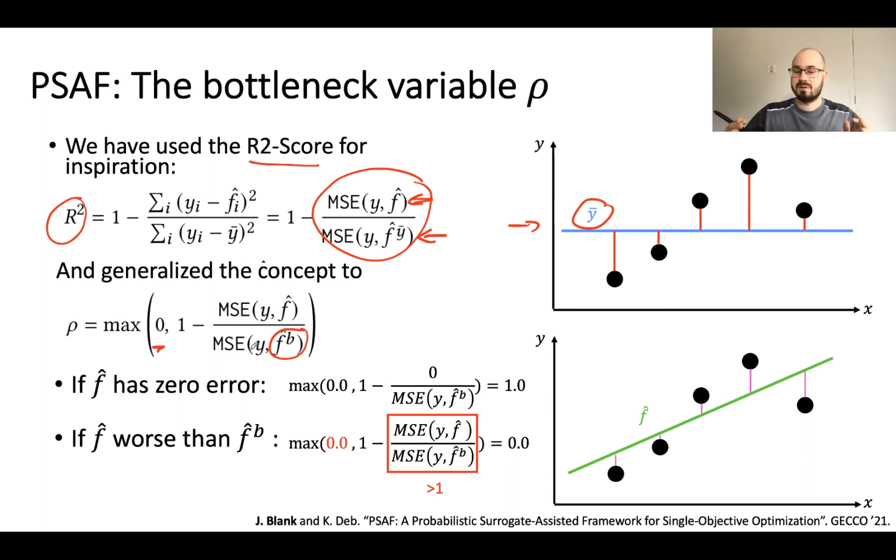If the surrogate is perfect, we have a rho of 1.0, so we always use the beta phase in this case. If it's worse than the baseline predictor, then this value becomes bigger than 1. 1 minus something bigger means our rho is 0, which means we are not using the beta phase at all. And this is actually what we are trying to accomplish: use the beta phase if the surrogate is good and look many generations into the future, and don't use it if it's not as good as you were thinking.